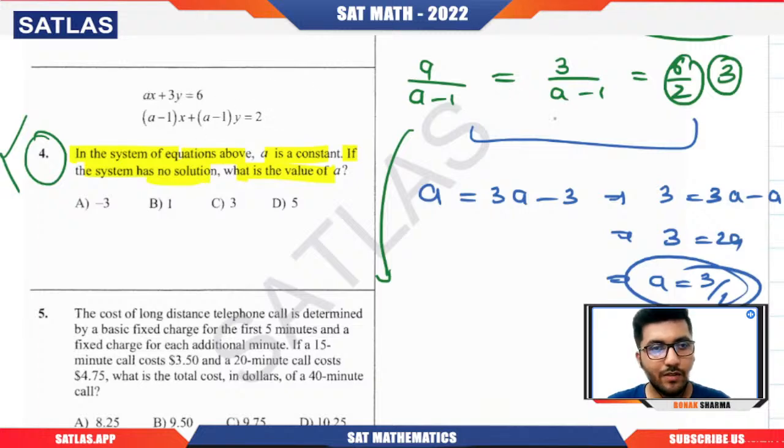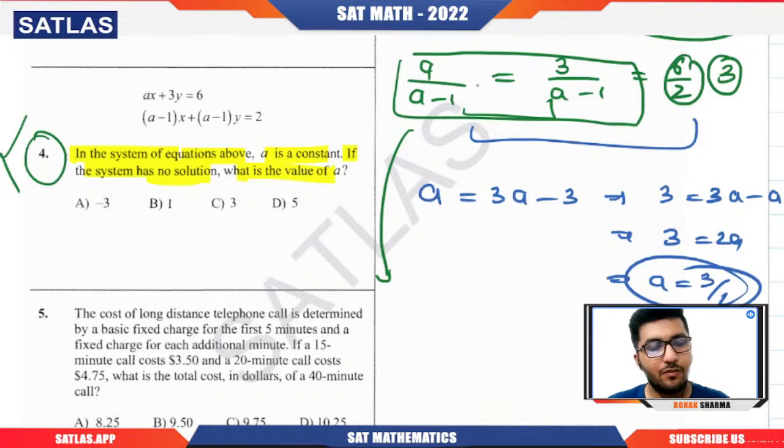So we will equate these two. Clearly you can see that if A becomes 3, then this will for sure be equal, and this will also be equal to 3. We don't want that. What I'm trying to say is, if A becomes 3 here, then these two will be equal and this won't be equal to this thing. Are you getting my point?